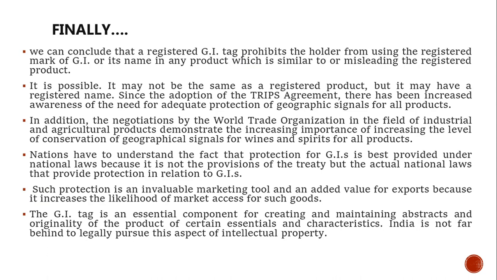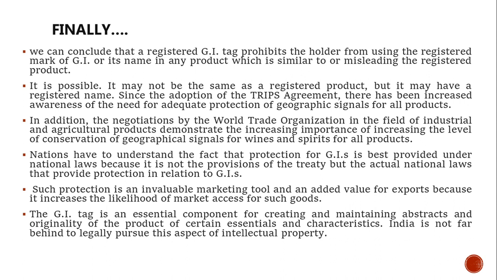When we talk about GI, we can say that the GI tag prohibits others from using a registered GI mark and its name for any product which is similar or misleading. If the product is not registered, this is not possible. Since the adoption of the TRIPS Agreement, there has been increased awareness of the need for adequate protection of geographical indications for all kinds of products.